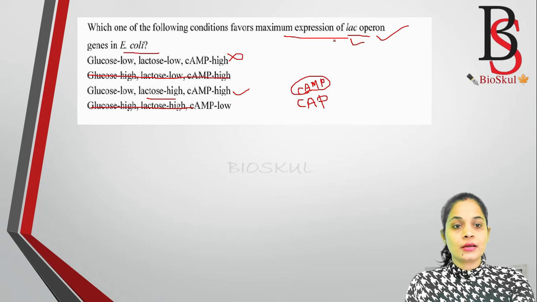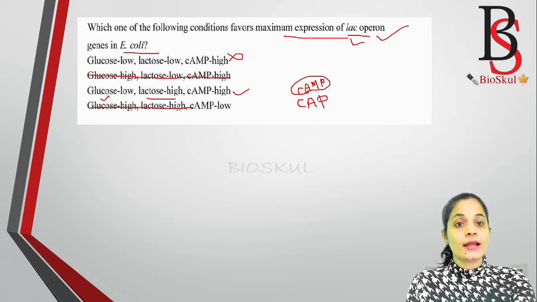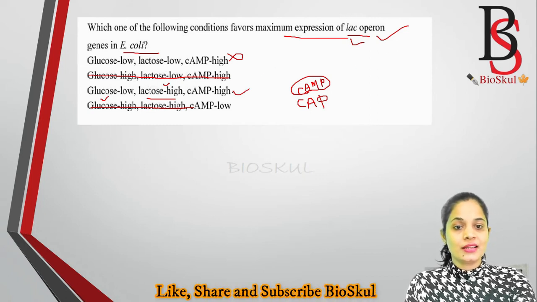So for the maximum expression of lac operon genes in E. coli, the glucose concentration should be low, with a high concentration of lactose and high cyclic AMP. So the correct answer is option 3.